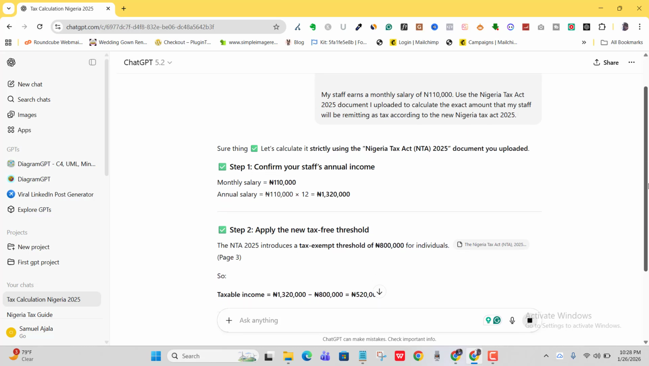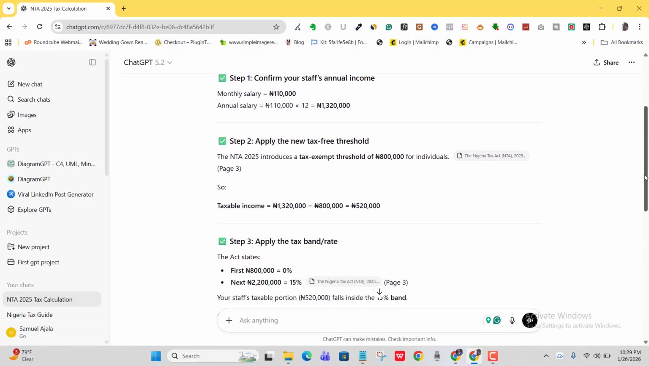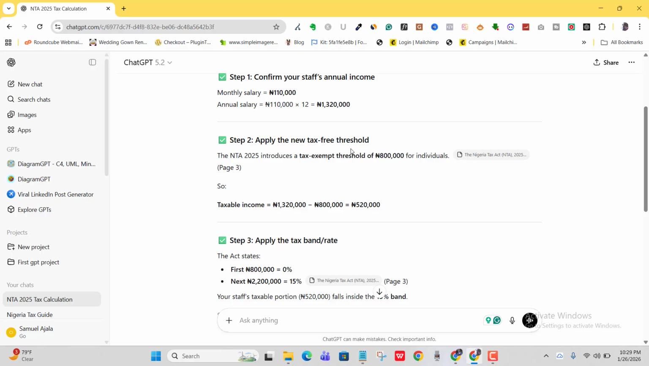Okay, so let me just be reading even as it's developing responses for me. It's a short thing because it knows that I'm a Nigerian. Let's calculate it strictly using the Nigerian Tax Act document you uploaded. Step one, confirm your staff's annual income. Monthly, 110. Annual, that's 110 times 12, which is 1,320. Step two, apply the new tax-free threshold. Now, the NTA 2025 introduced a tax exempt threshold of 800,000 naira for individuals.